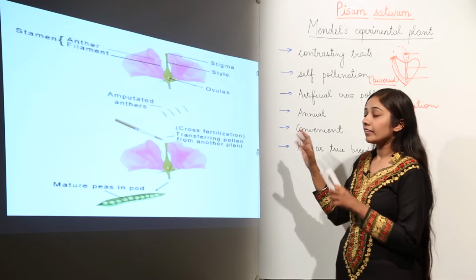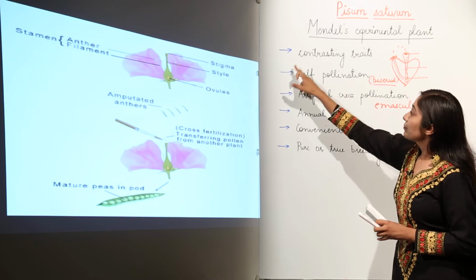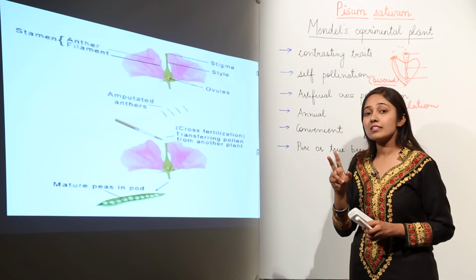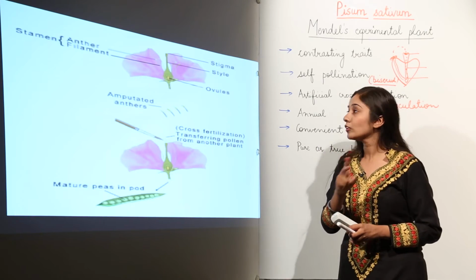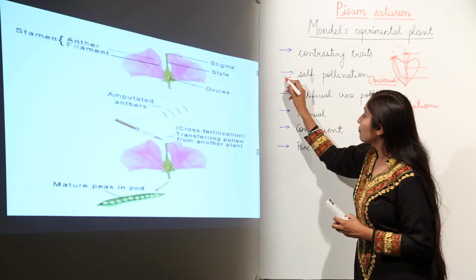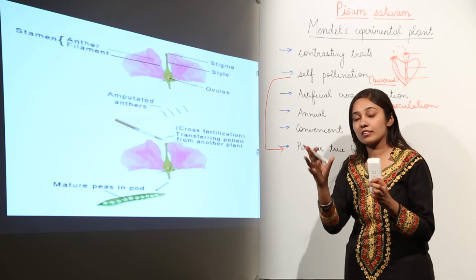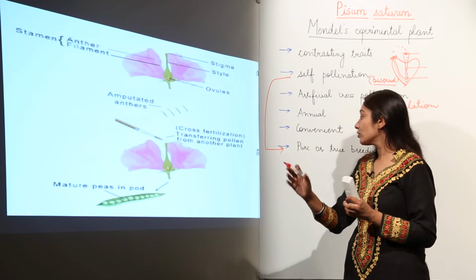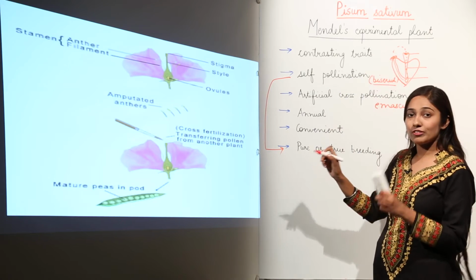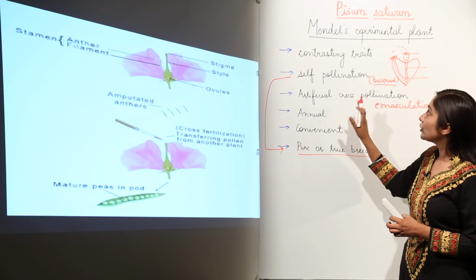As you all know what we actually mean by pure or true breeding plants, you all know that Pisum sativum is bisexual, meaning the flowers have both organs, male organs and female reproductive organs. So this allows self-pollination, and due to this self-pollination we have pure or true breeding plants. Because when there is self-pollination, the offspring, the progeny that will be produced, will always be true breeding or pure. So this bisexual nature of the plant helped to produce pure or true breeding plants. That is why Mendel chose this plant.